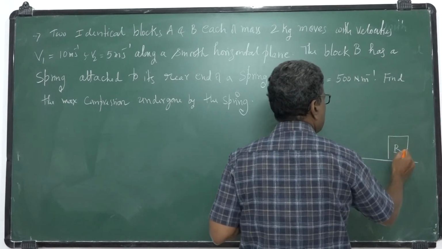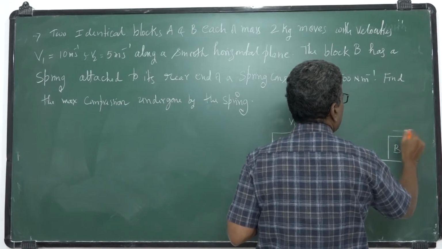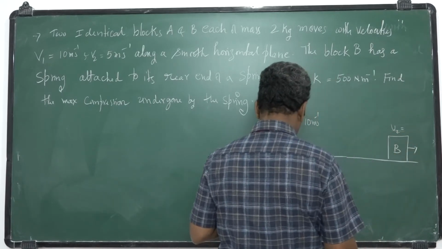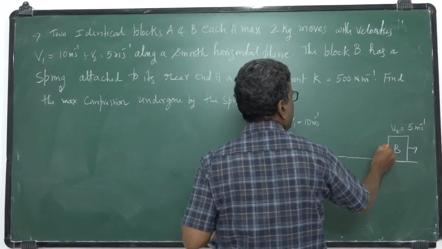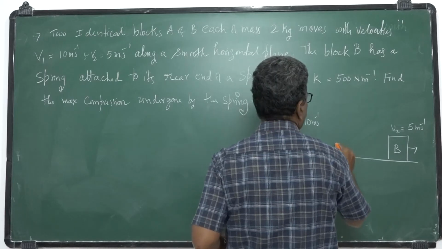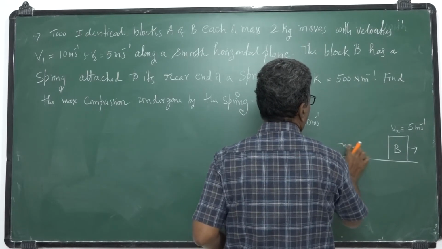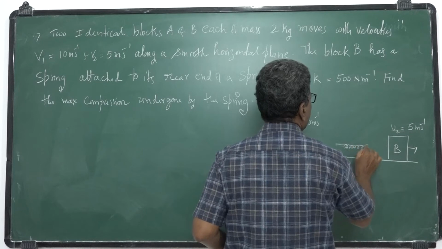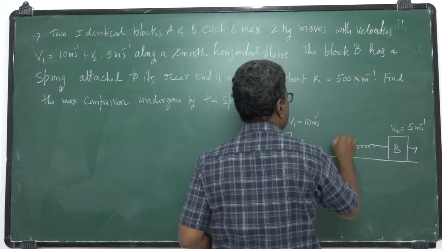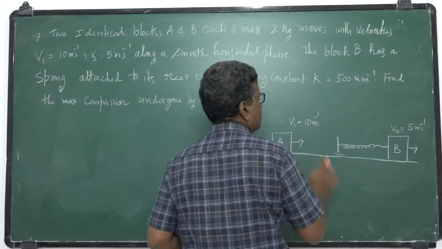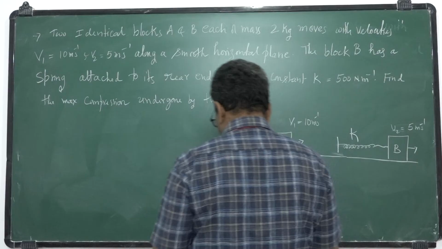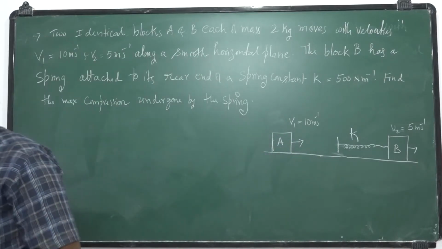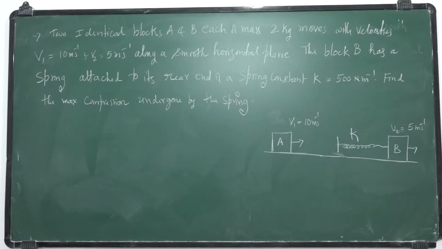This is block B, which is moving with velocity v2, 5 meter second inverse. The rear end of this block B has a spring, like this, having the spring constant K. Now we want the maximum compression in this spring.